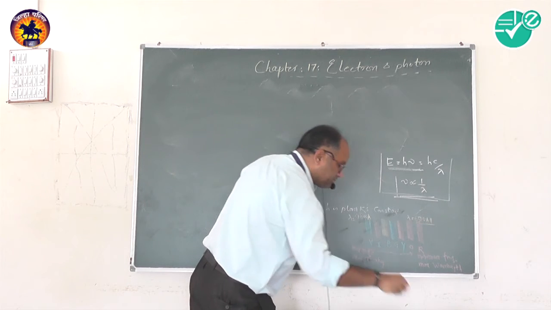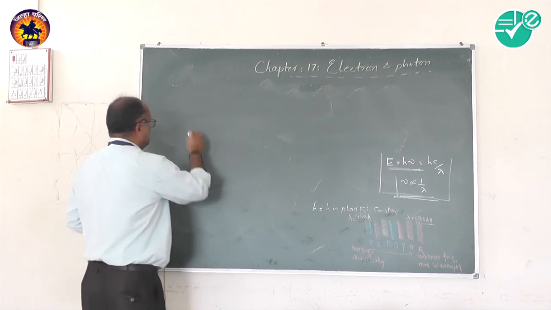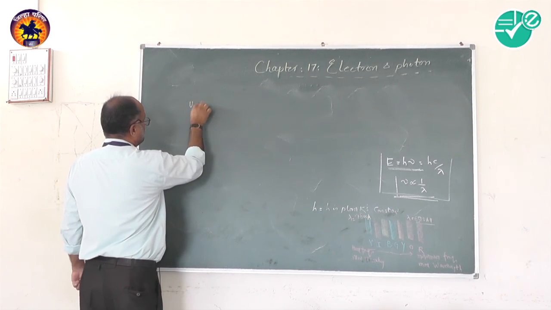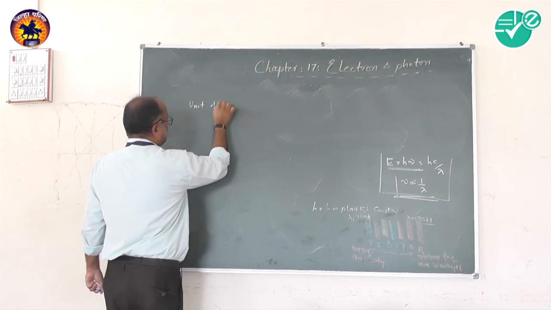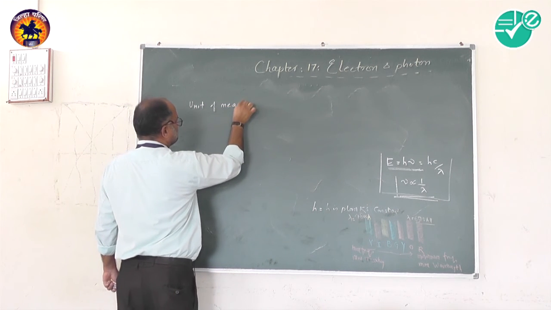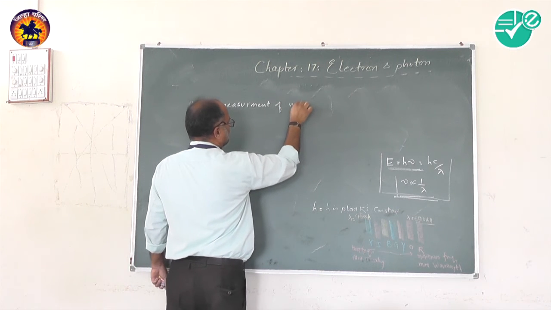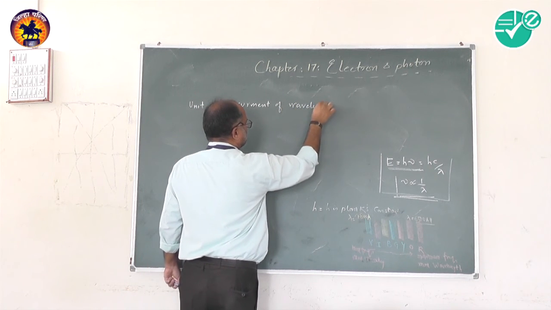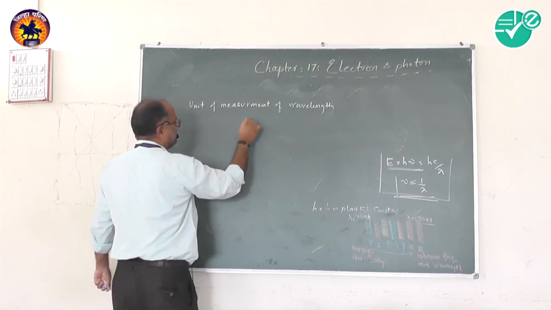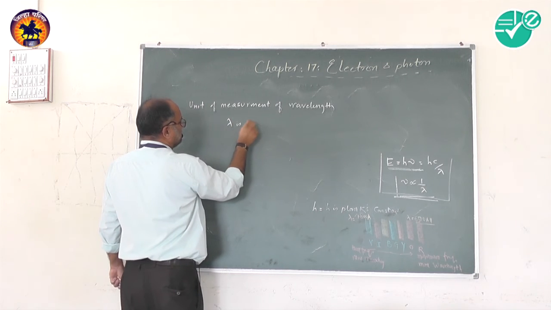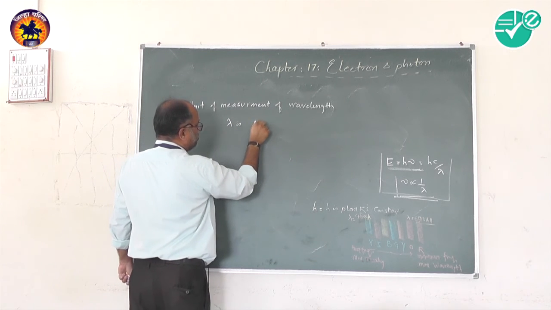One is the unit of measurement of wavelength, lambda, which is the angstrom unit.